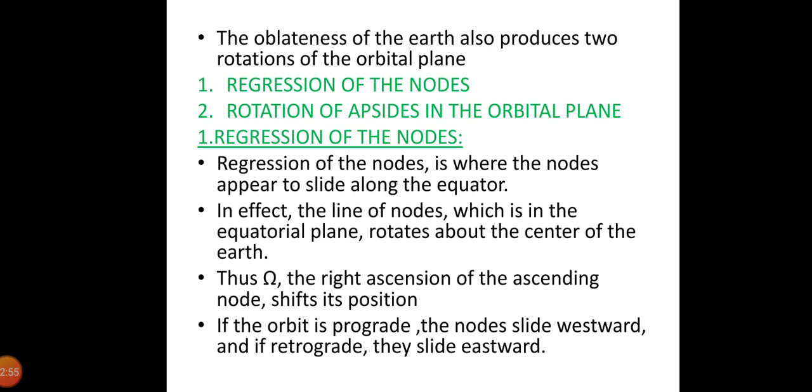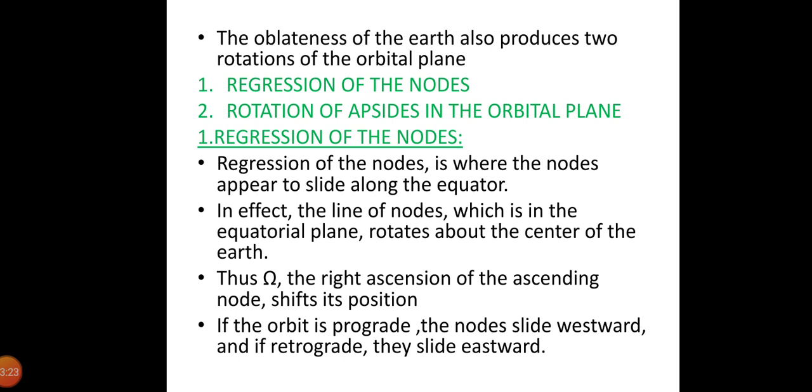So this equation can be solved for a by finding the root of this equation, that is n minus square root of mu by a cube into 1 plus k1 into (1 minus 1.5 sin squared I) divided by (a squared into (1 minus e squared) whole power 1.5) is equal to 0.